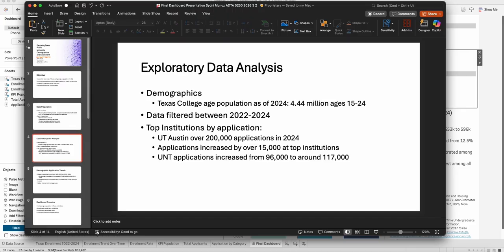But within this time frame, there was an increase of over 15,000 applications at these top institutions. The University of North Texas also had applications that increased from about 96,000 to over 117,000.